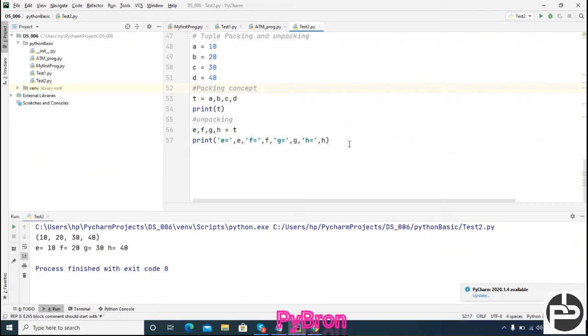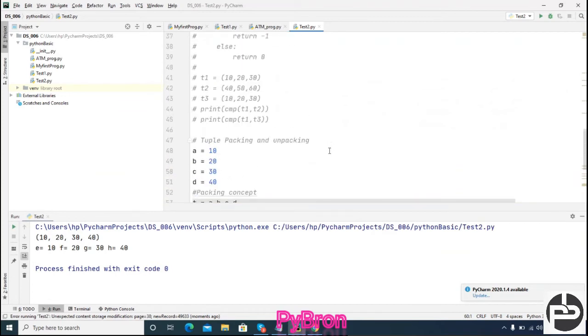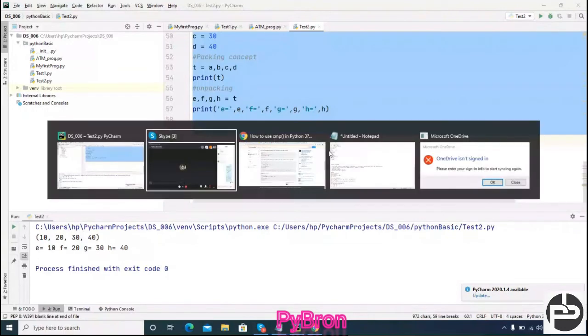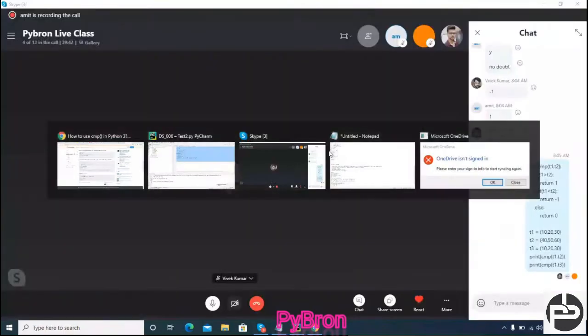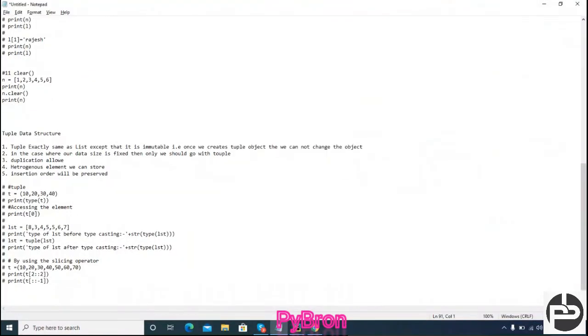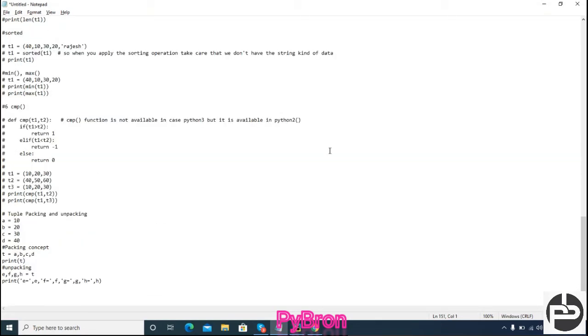Now, question and answer. Let's understand the question and answer. I guess I am done with the tuple concept. It is sufficient if you do at least one practice. Again I am saying, no need to do any extra practice over here. Just try once and type your code. If you give 10 to 15 minutes, you will be able to understand the tuple concept. Got it?